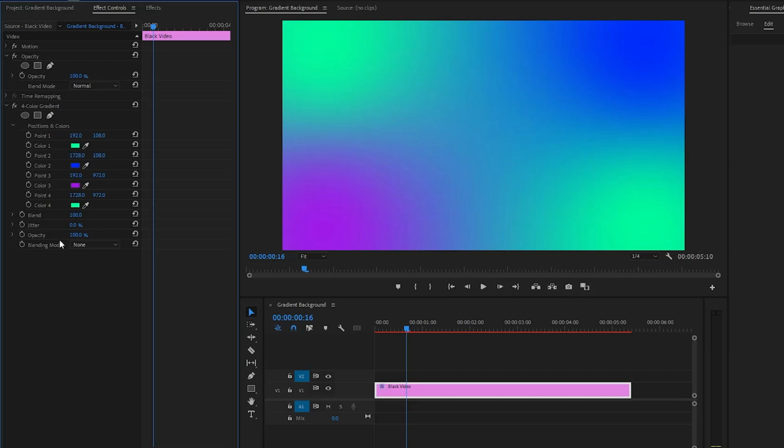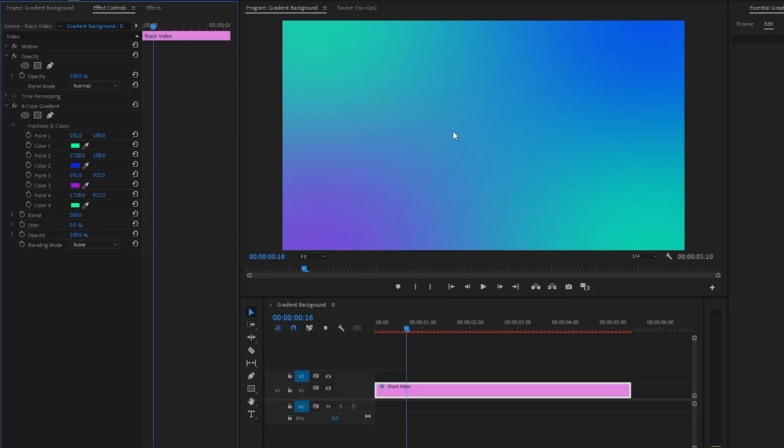In the next step, let's make the blend parameter value around 500. The blend parameter controls the smoothness of the transition between colors. Higher values create a softer blend, while lower values result in a sharper distinction between colors.